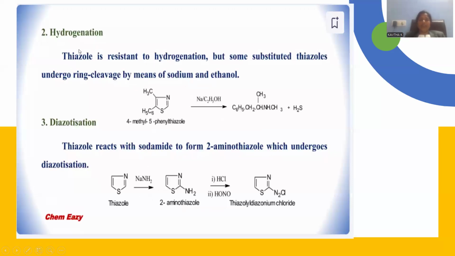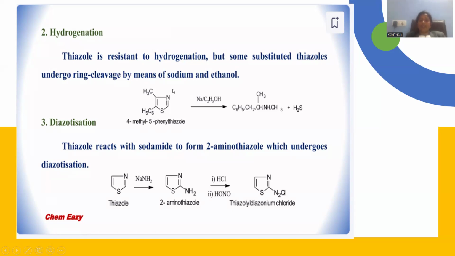Let me treat with hydrogenation. Hydrogenation stands for reduction only, no? Addition of hydrogen stands for reduction. I am treating with sodium in ethanol, which is able to generate a reducing environment. So reduction is applied upon this substituted thiazole, with a methyl at position number 4 and phenyl at position number 5.